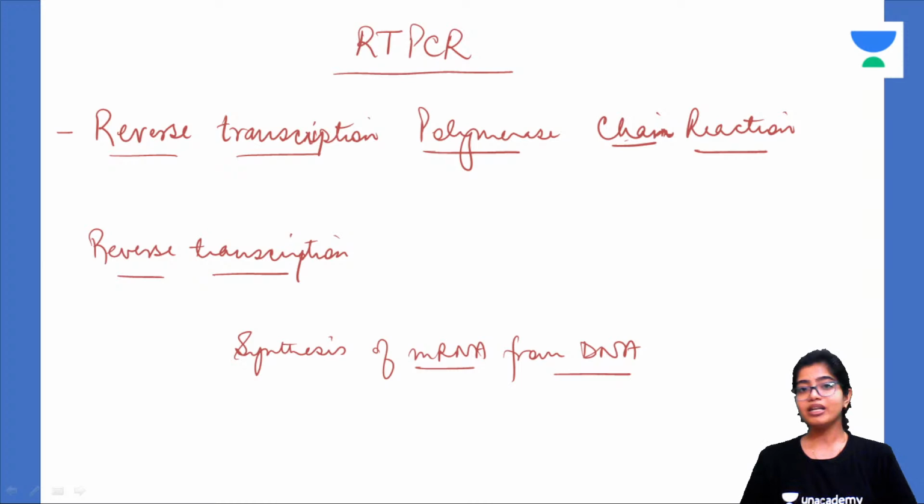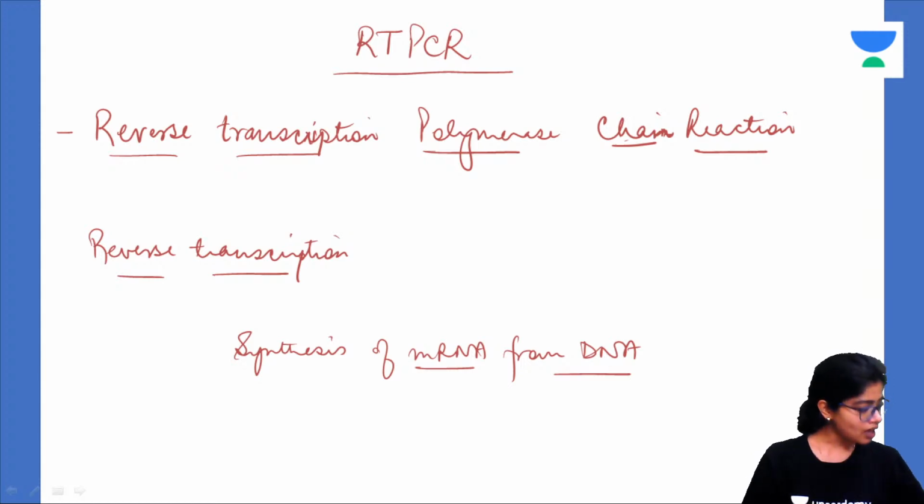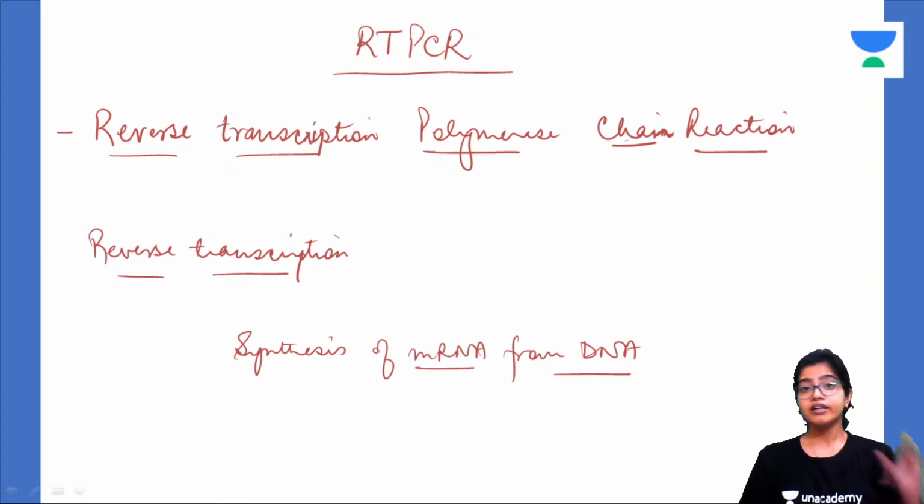Now, then what will be reverse transcription? It will be synthesis of DNA from RNA. So, transcription is RNA from DNA. But reverse transcription is DNA from RNA. So, this is reverse of what is occurring in nature. In nature, DNA transcribes into mRNA. But when reverse happens, it is called reverse transcription.